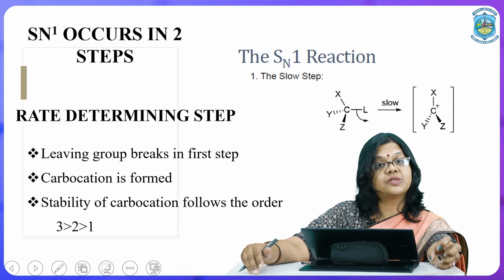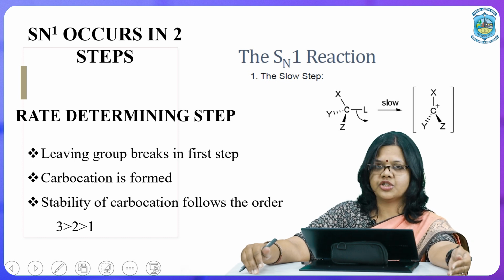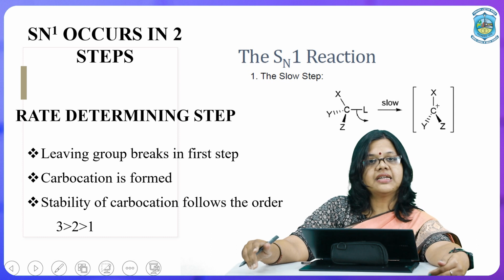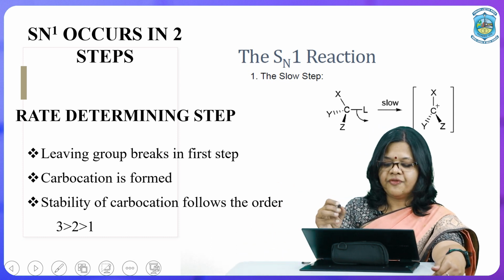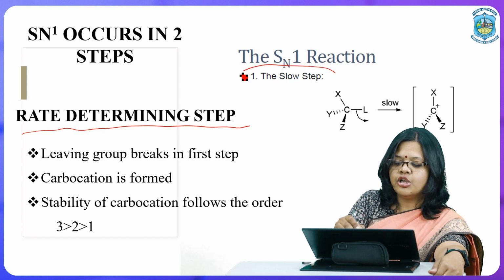The slowest step is one of the most important parts of any reaction. So when we say the SN1 reaction, it occurs in 2 steps. The first step, which is the rate determining step, is the slowest step.